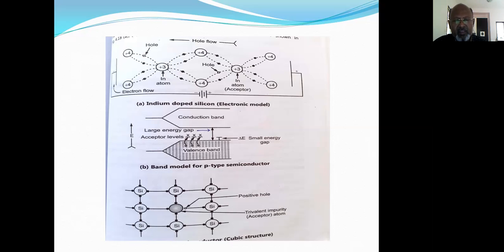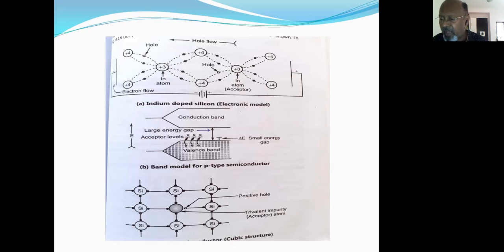Because a hole is created, this can form a band of electron acceptor level just above the valence band. These holes can occupy the energy level called the electron acceptor band, that is EAB, that exists close to the filled valence band of the silicon or germanium crystal.